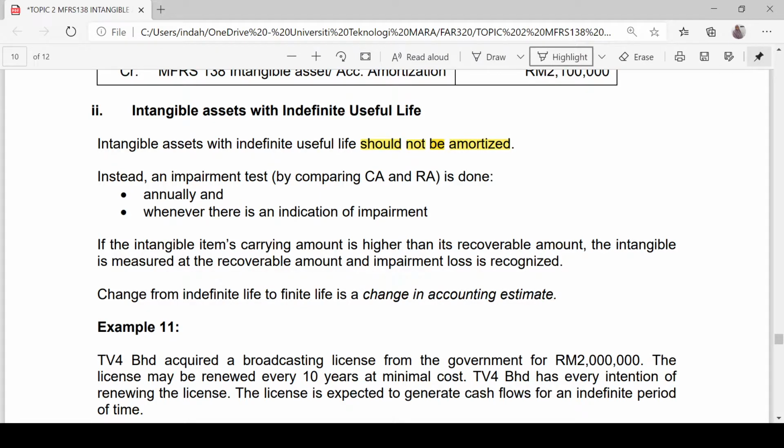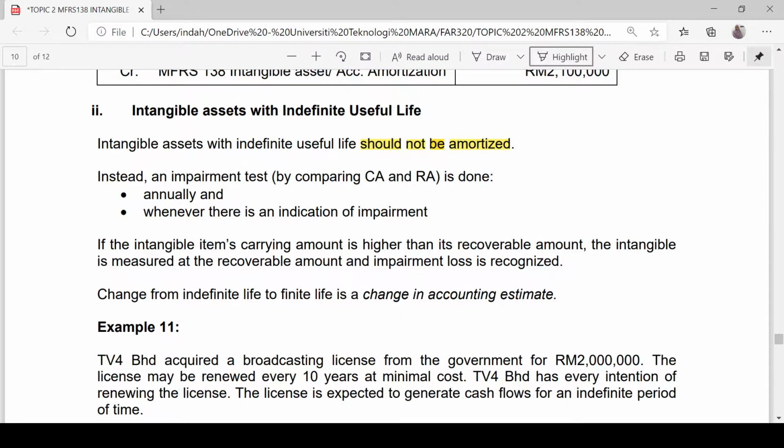Alright, how do we determine the recoverable amount? The recoverable amount is the higher of fair value less cost to sell and the value in use. And I hope that you look further into the definition of value in use. Alright, what happens if the intangible item's carrying amount is higher than the recoverable amount?